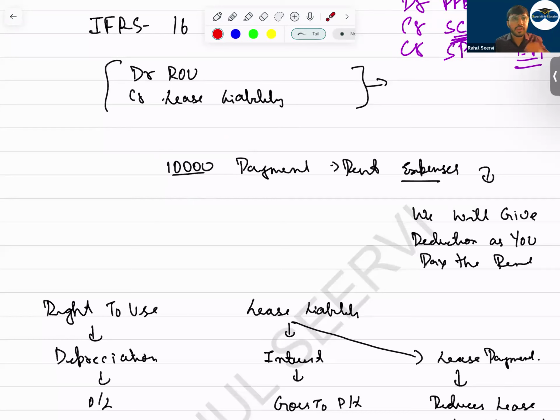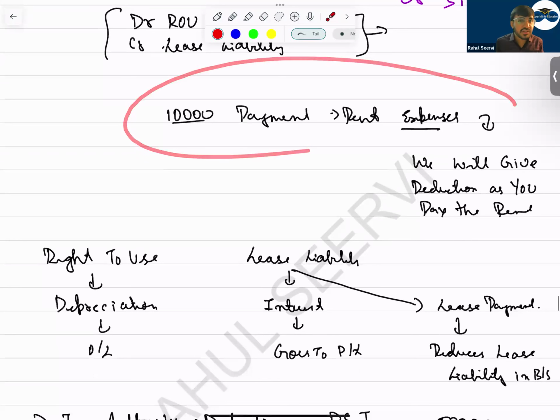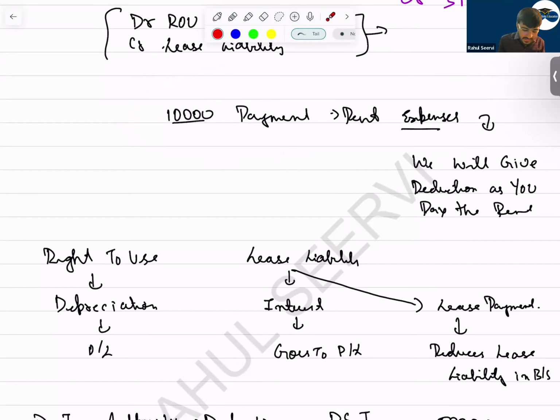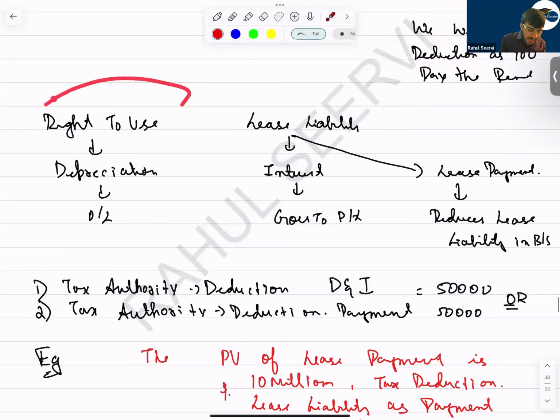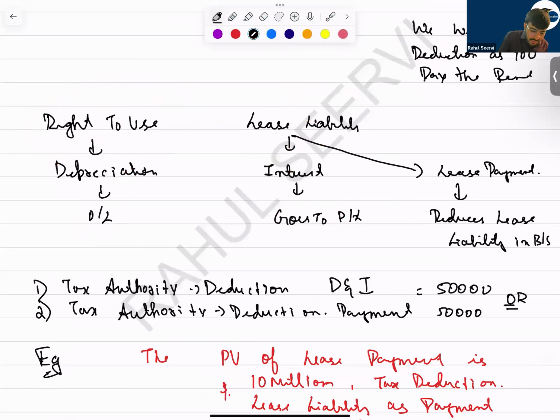Now when coming to the tax rules and regulations based on country, you have to see what the deduction is given for. The deduction will be given for the 10,000 payment as per the tax authority. The right to use asset is depreciated into P&L, and lease liability interest will go there too. If we do this total, can I say we'll get the lease payment only?